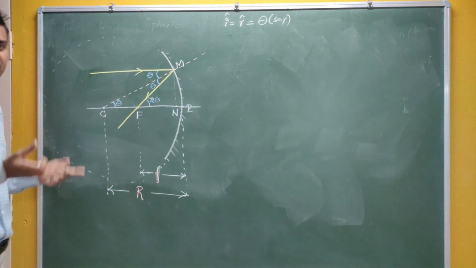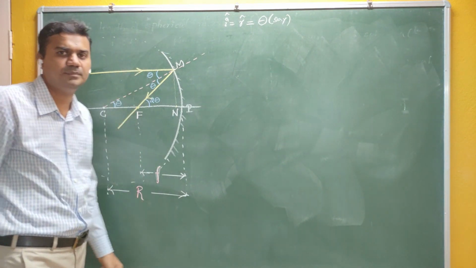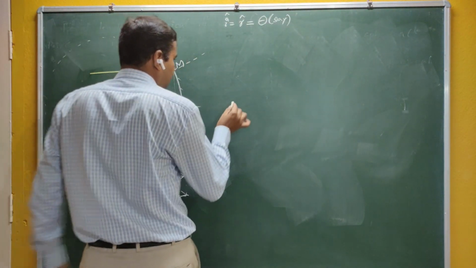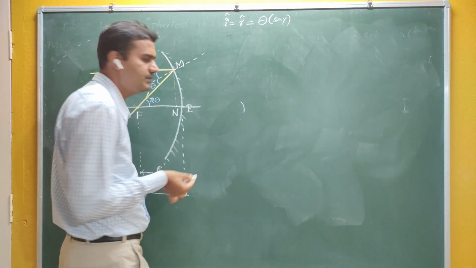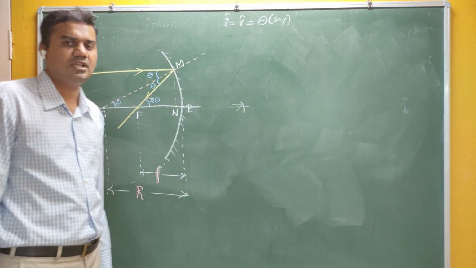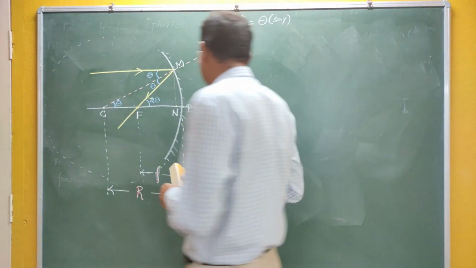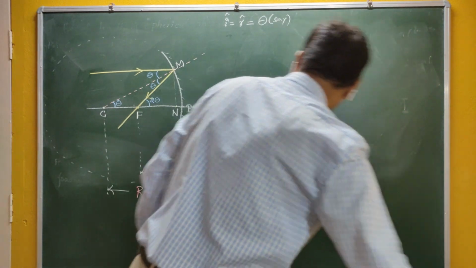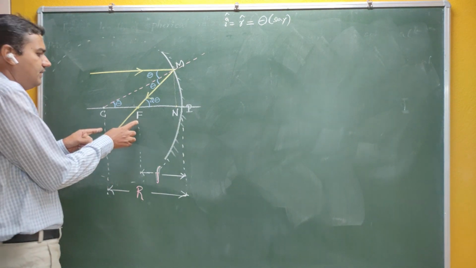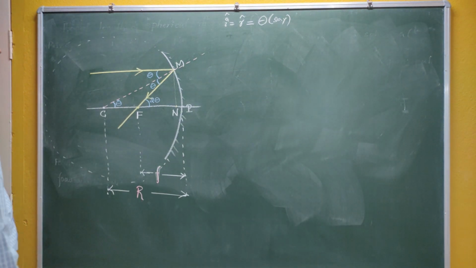For the sake of derivation, we are taking this large part of the mirror. This is not the actual size of the mirrors. The mirrors are very small in size. If I draw all these rays on a small mirror, you can't get a clear picture of the angles and other readings. For that reason, we are resolving this particular picture. Therefore, N and P are very near, so you can say that FN is nothing but FP. They are very close.